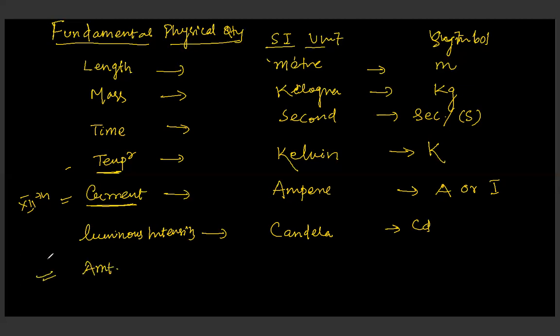And the last one is amount of substance. It is quite widely used in your chemistry, right? Amount of substance is mole. That is also a physical quantity. Symbol is MOL. That is mole. Okay. Now let us study the two separate supplementary quantities.